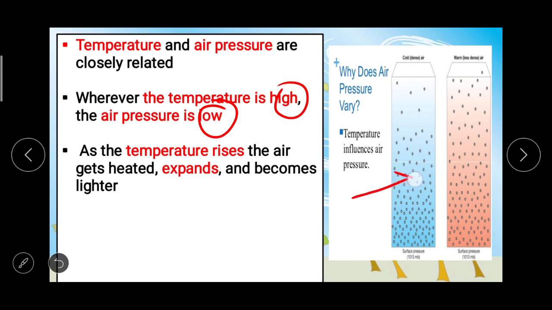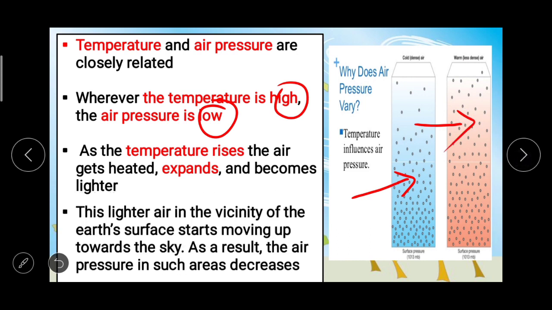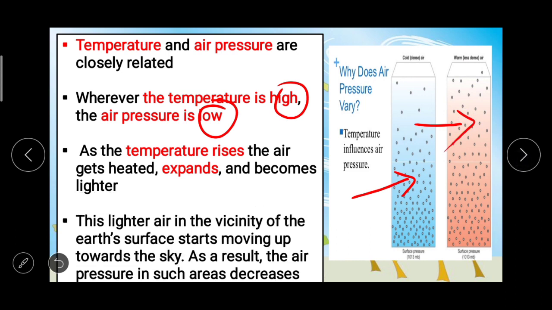Here you can see. This lighter air in the vicinity of the Earth's surface starts moving up towards the sky. एक बार हवा हल्की हो गई तो वो फिर ऊपर ऊपर ट्रैवल करती है, ऊपर मूव होती है, and because of this the air pressure in such areas decreases.